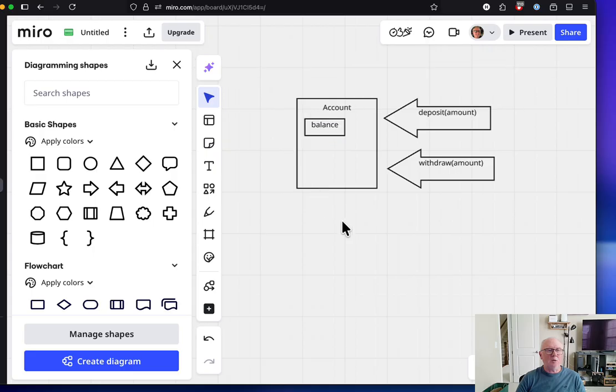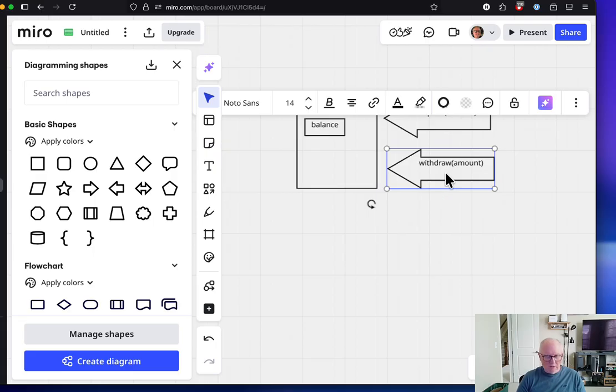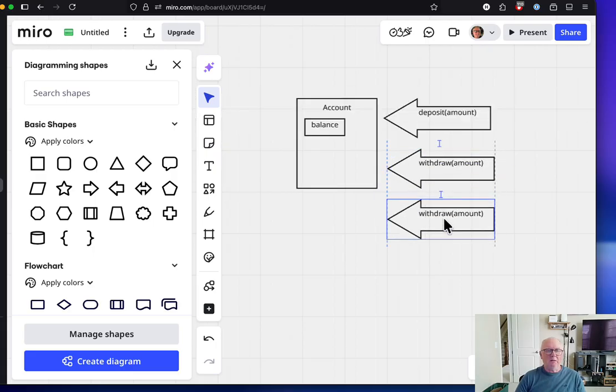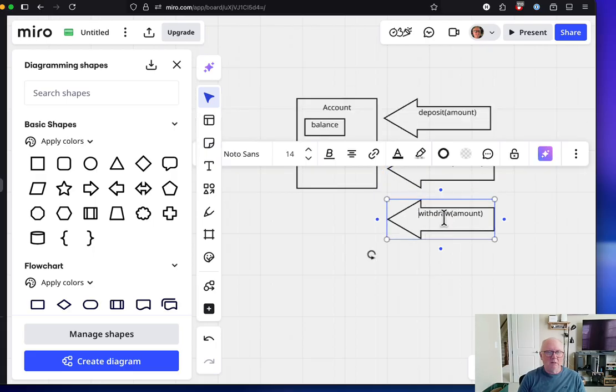Pretty simple. And notice that it's inside the account. No one out here can get to it. The only way you can change this account is if you make a deposit or you make a withdrawal. That's the only way this balance can change. So that means I want to be able to see the balance. How do I see the balance? Well, I probably would have another function, which would be get the balance.